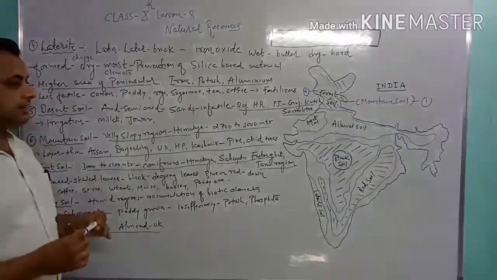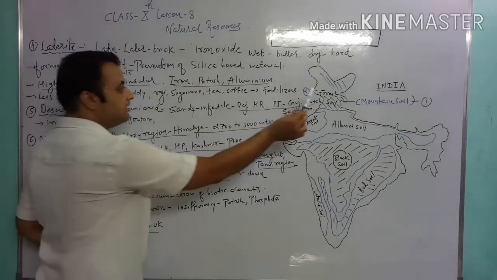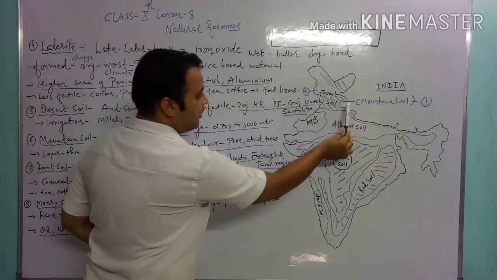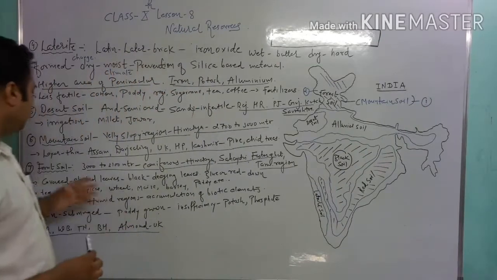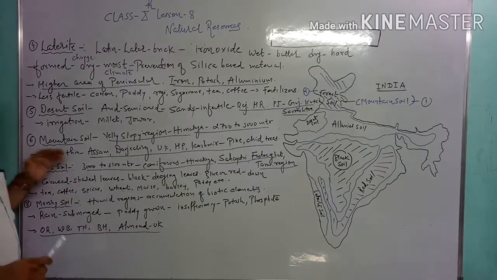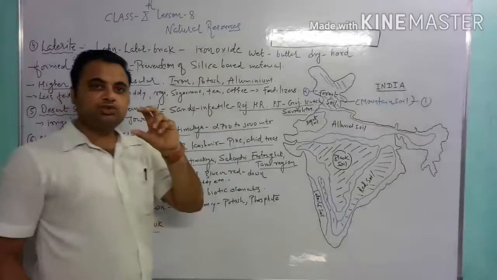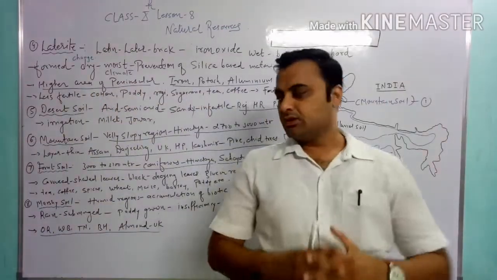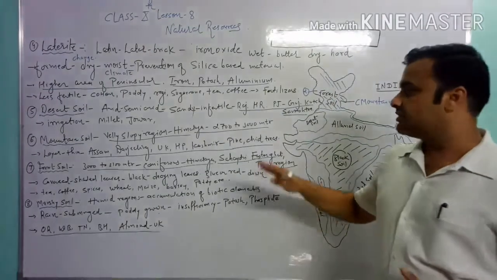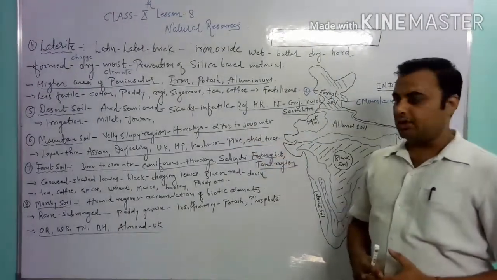In Kashmir, where pine and chid trees are found, those regions have the mountain soil. The layer of this soil is very thin and it is underdeveloped. So this is the information about the mountain soil.